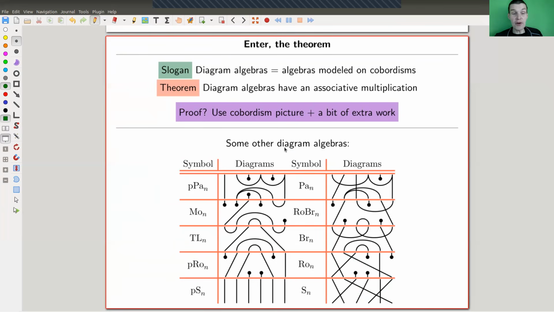From the 1930s, way before cobordisms. So Brauer had a really different reason to study those algebras, but maybe this is, as I said, my motivation. So Brauer is here in this little picture. So there's zillions of other diagram algebras that you can try. You could try Brauer without intersections, and you would get something that people call Temperley-Lieb. You can try Brauer, but now you allow these little cups. Remember that those little dots were just little cups, right? So this one here is just this cup, and this one here is just this.